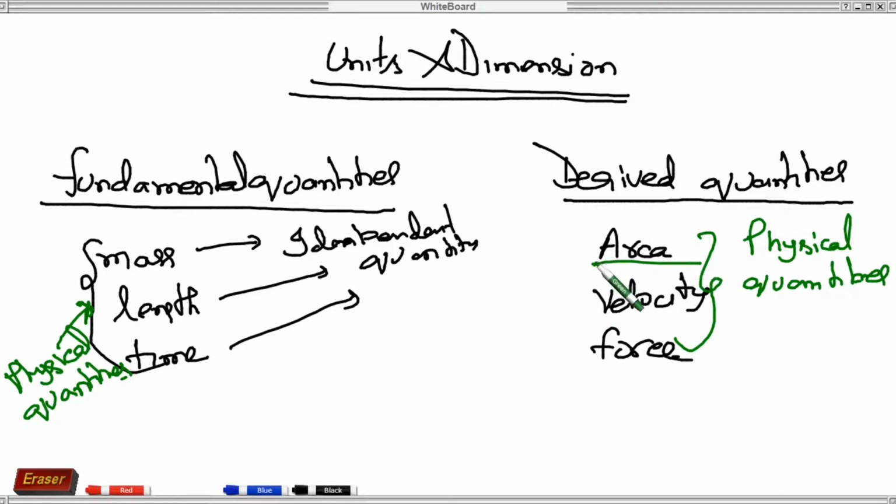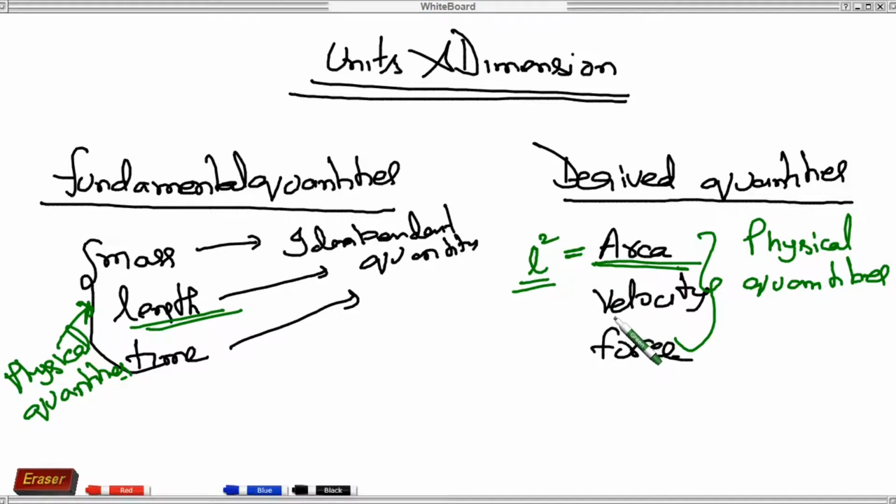But the thing is here, area is derived from, like, suppose the area of a square. It's the square of length L. Then area will be L square. So what is this? Area is derived from this length physical quantity. Area, which is a derived quantity, is derived from this length physical quantity.